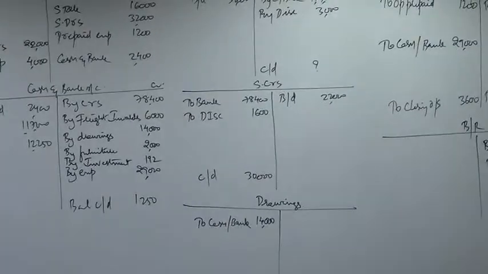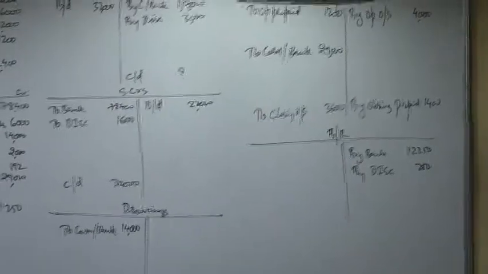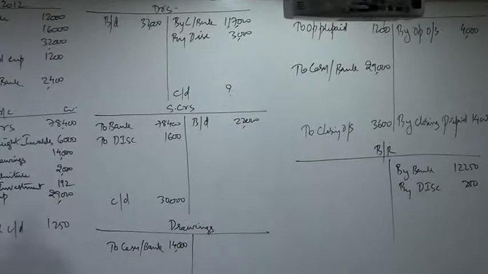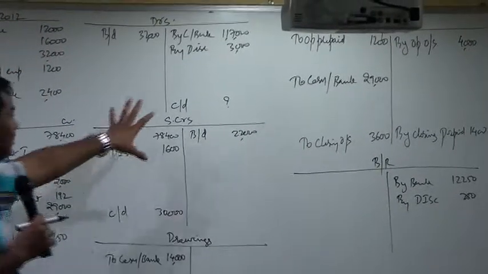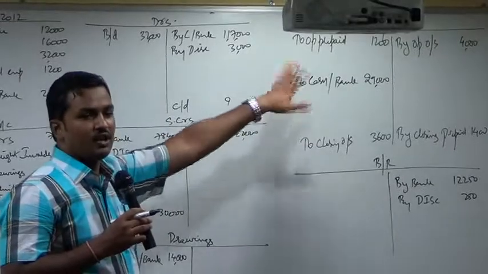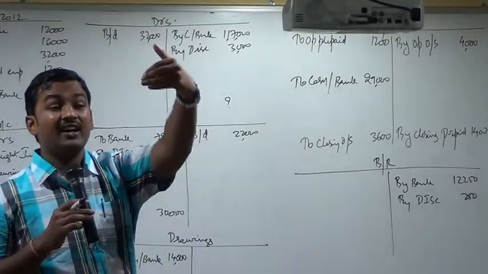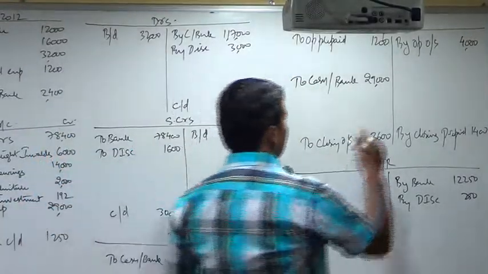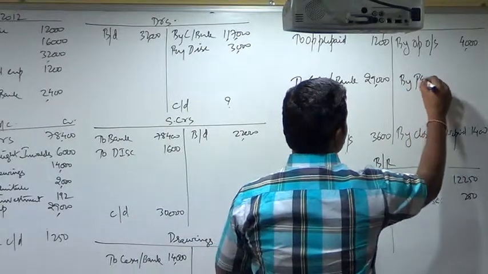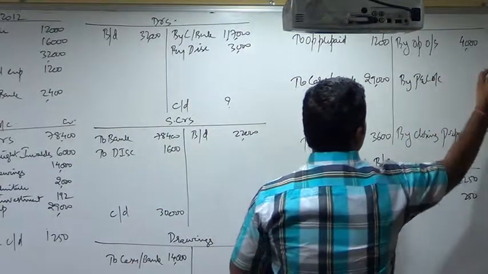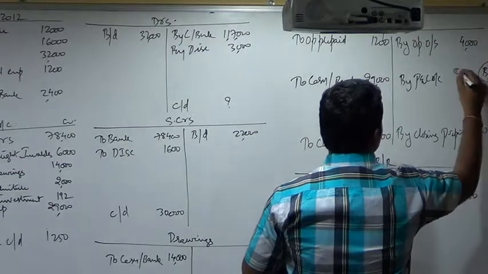Can we close that account? Everything is available now. Paid is there. Opening prepaid, closing prepaid, opening outstanding, closing outstanding. The account format looks complete. Now from this account you can calculate the expense to be recognized in the profit and loss account. Balancing figure, 28,000.